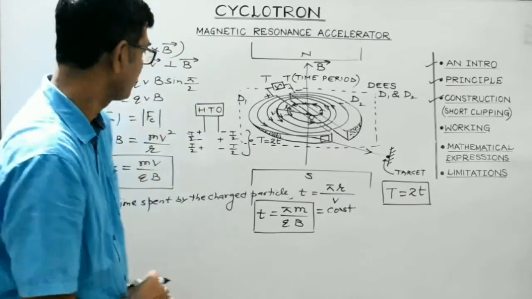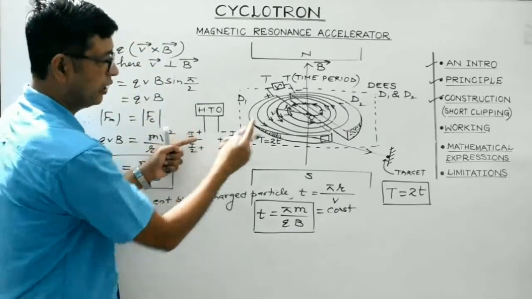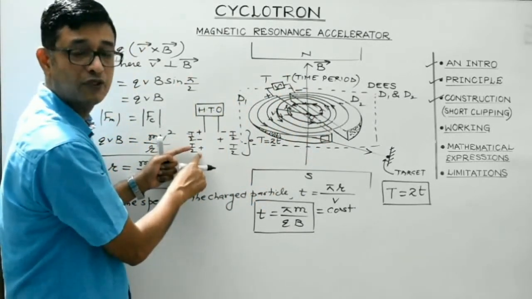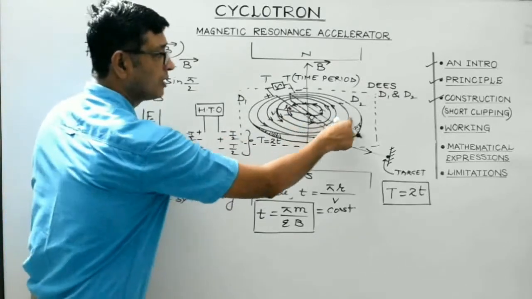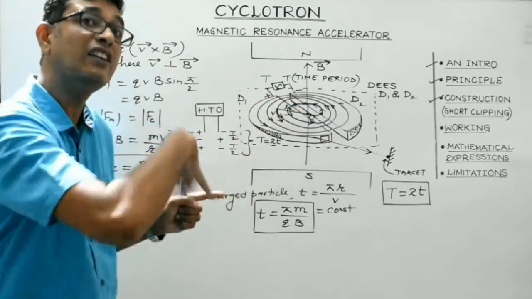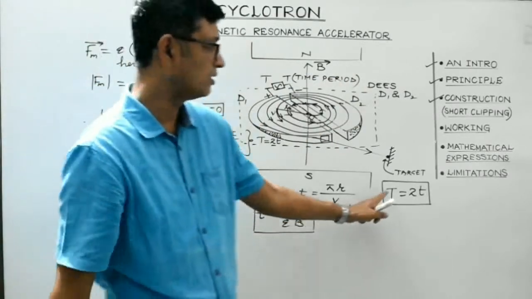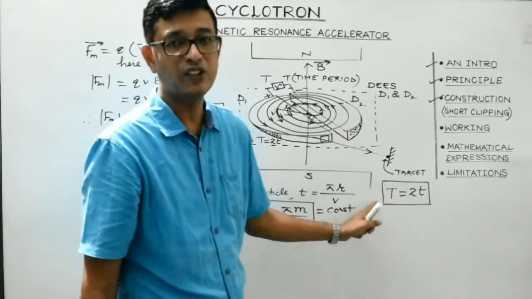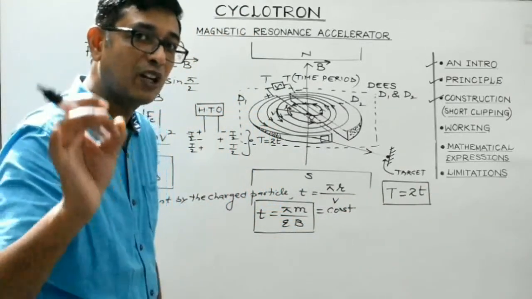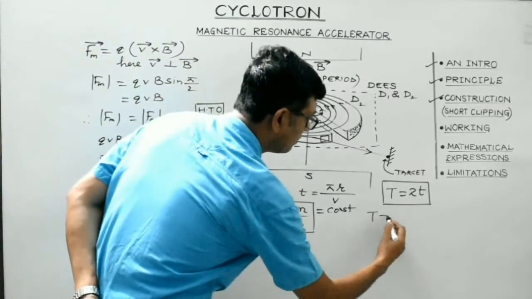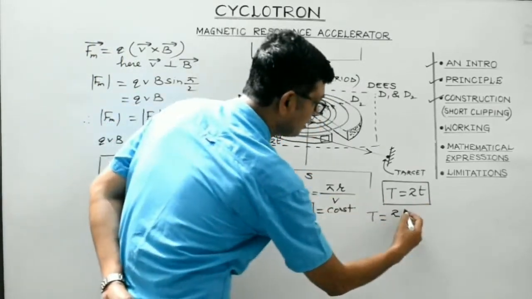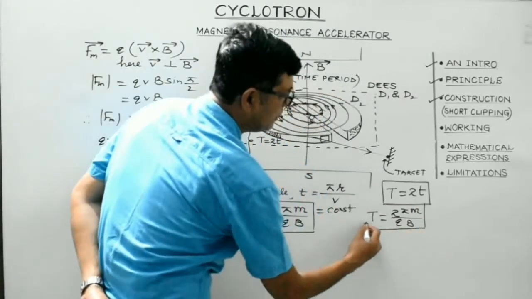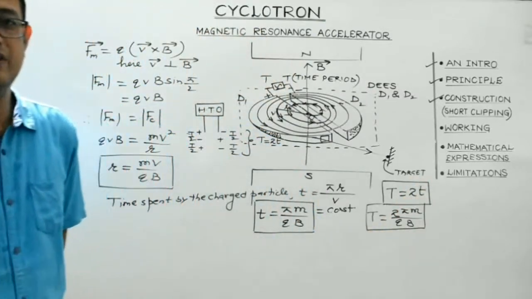Clear, students? During this half, it will cover a semicircular path in one of the chambers, and during the second half period of the oscillating electric field, it will cover another semicircular path of larger radius with greater speed in the other chamber. So it is obvious that capital T and small t are related by capital T equals twice small t. So what about the time period of the oscillating electric field then? It will be given by twice, substituting the value of small t, pi m divided by qB. So this is the time period of the oscillating electric field, right?